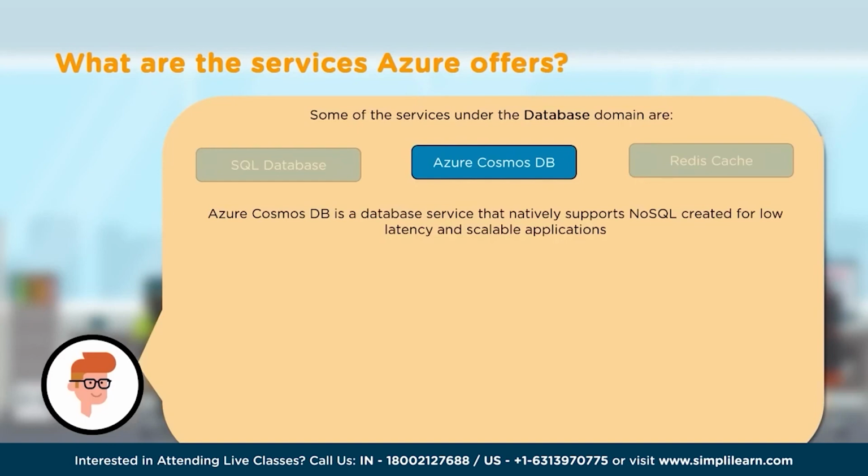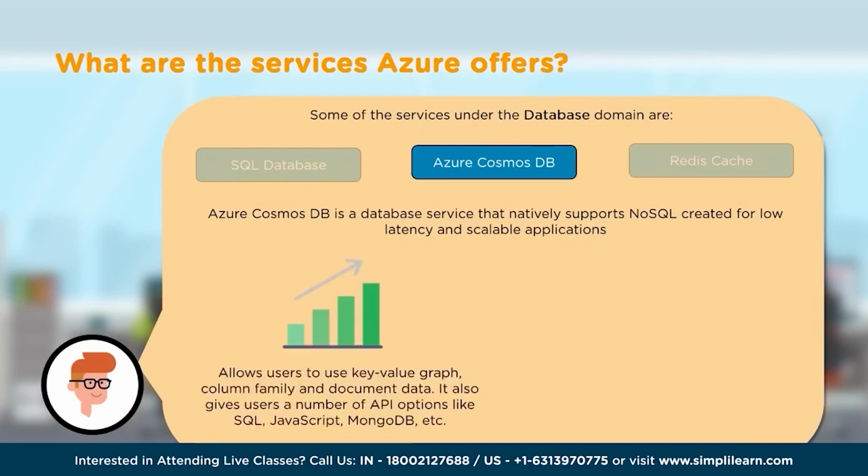And all this we can use by only paying for what we have used. And remember, the difference between Azure Cosmos DB and the SQL database is that Azure Cosmos DB supports NoSQL, whereas SQL doesn't.